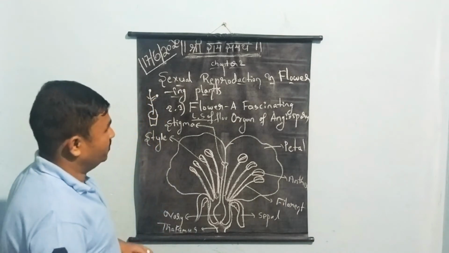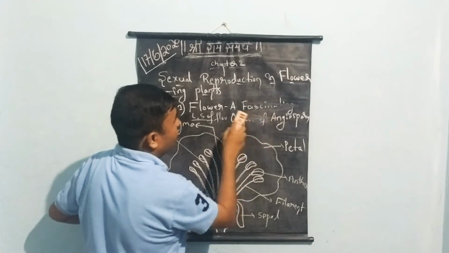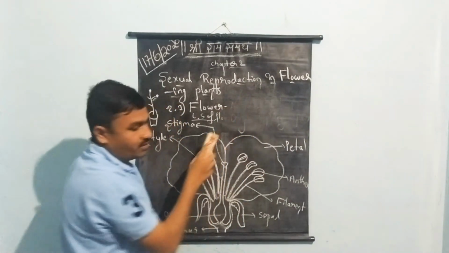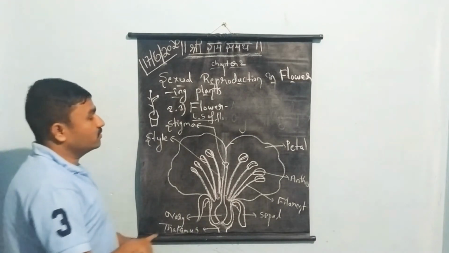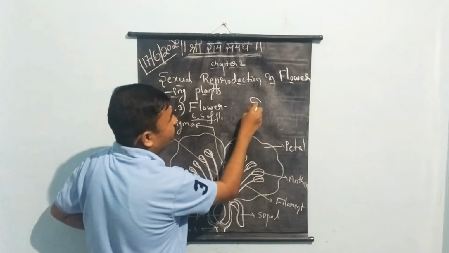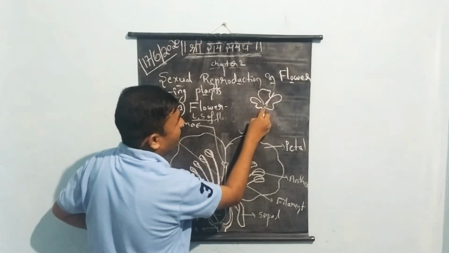So students, what I will do here is rub this and tell you. I will draw the diagram here. I will draw the hibiscus flower here like this. This is the hibiscus flower.